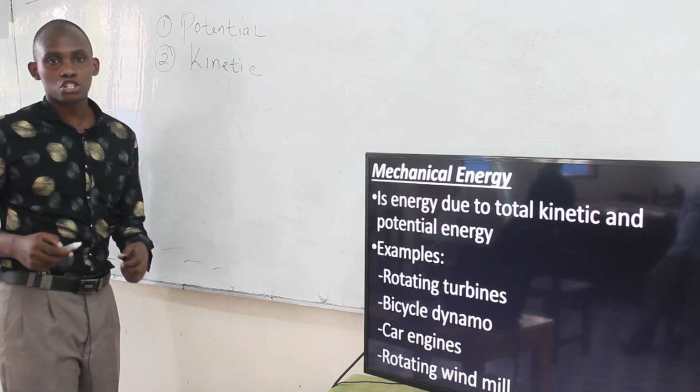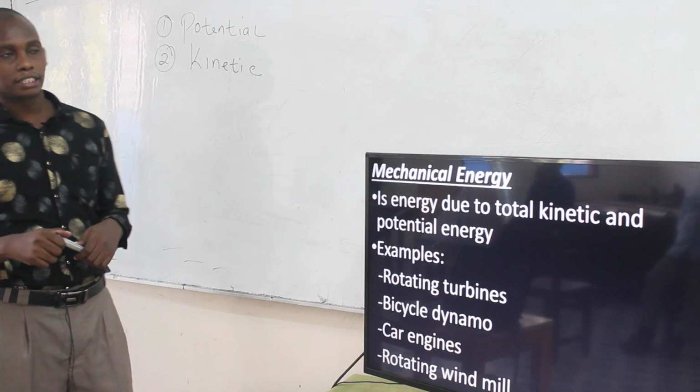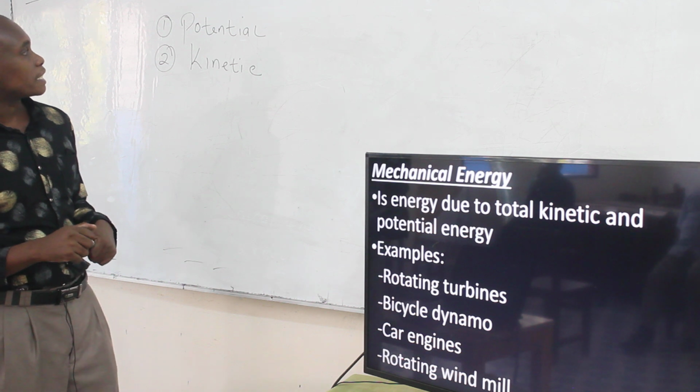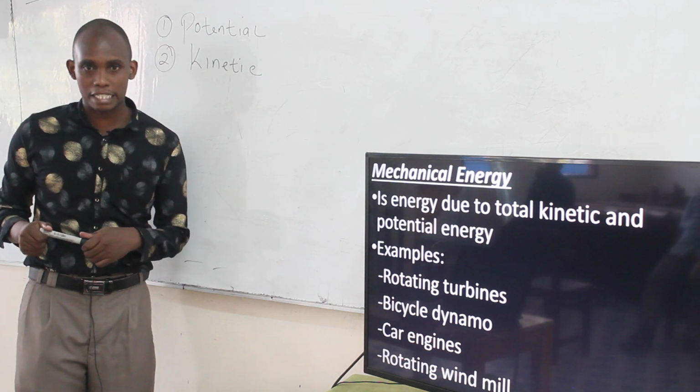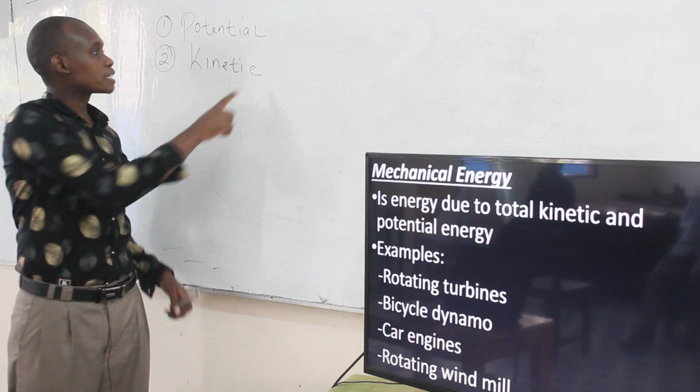We said potential energy is stored energy and no work is done until the object is released. Then kinetic energy simply means